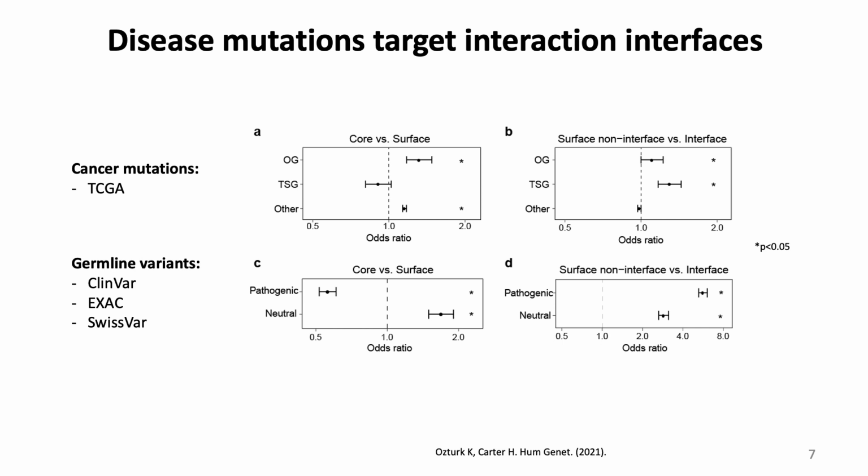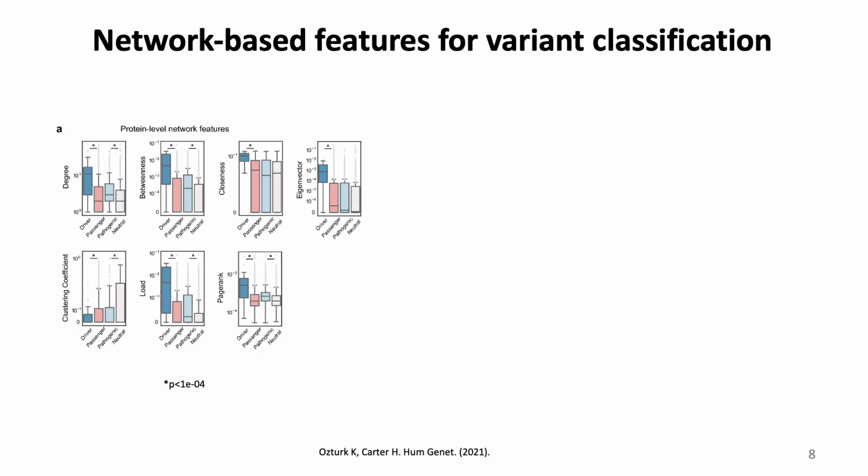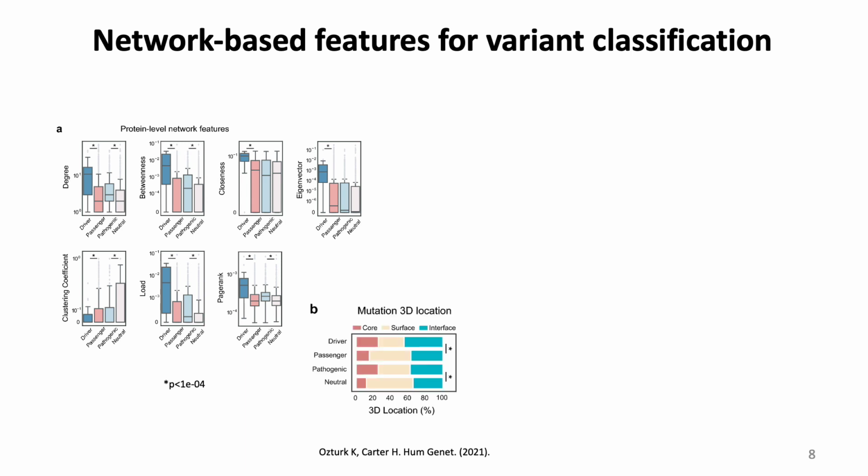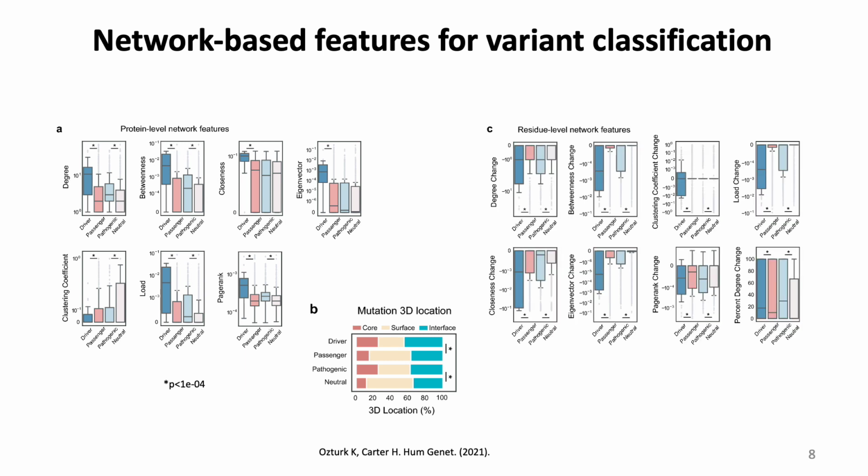As these analyses support that both protein and amino acid level data derived from networks is informative about disease association, we hypothesized that network information would be useful for machine learning-based variant classification. So we designed 16 features describing network-level effects of mutations, including 7 protein-level features that estimate the significance of the target protein in the network. Then, depending on if the mutation targets a core, surface, or interface residue, we developed 9 residue-level features, which quantifies the impact of the mutation on the network architecture based on how it perturbs the network.